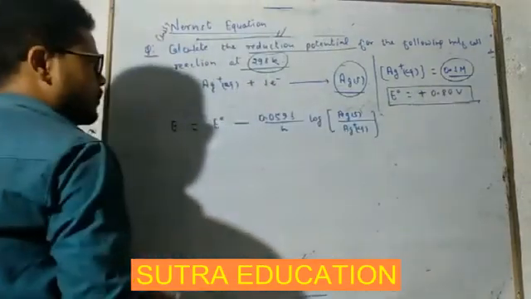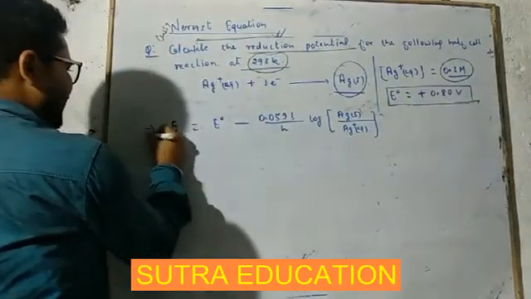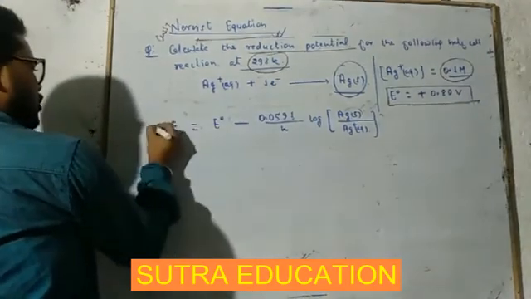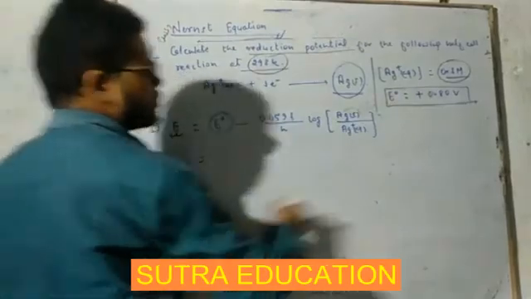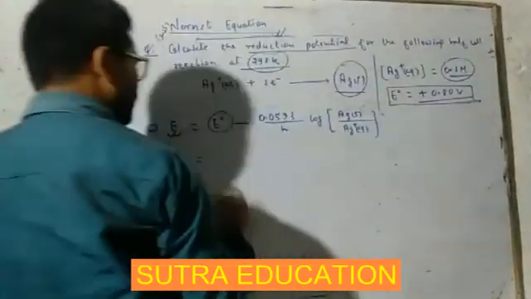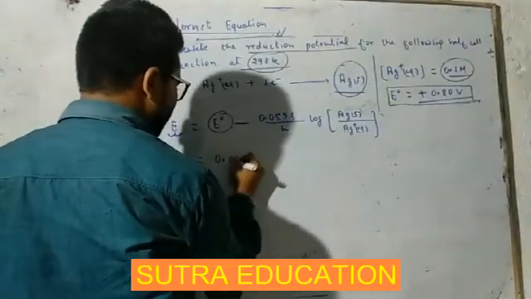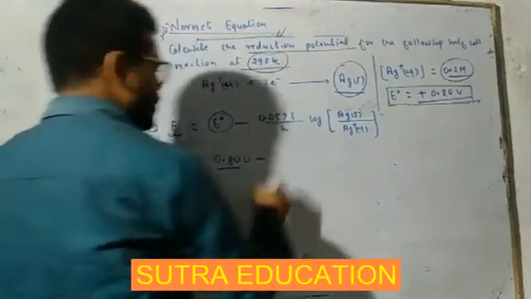Getting this? So we have to find this E, electrode potential, and standard electrode potential is given plus 0.80 volt. So right here 0.80 volt minus